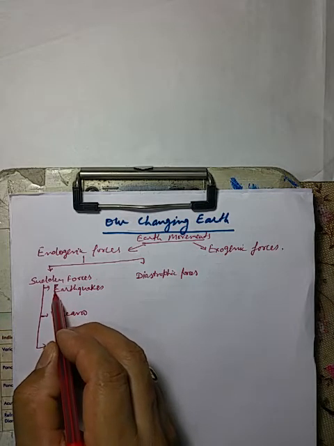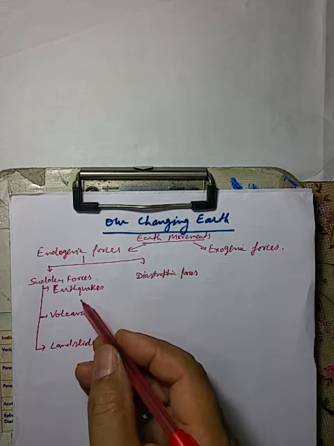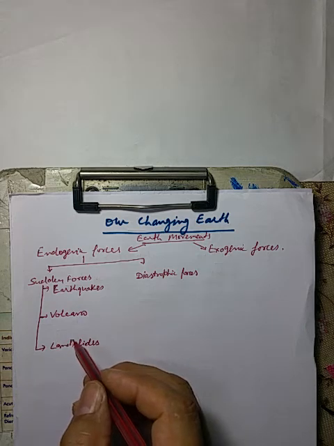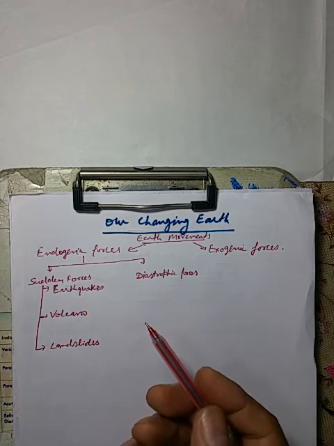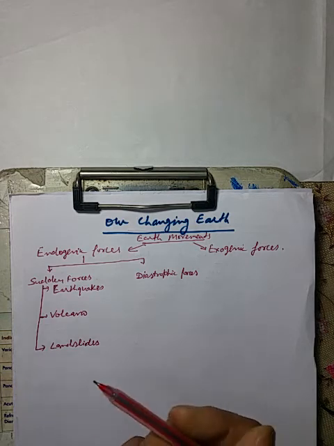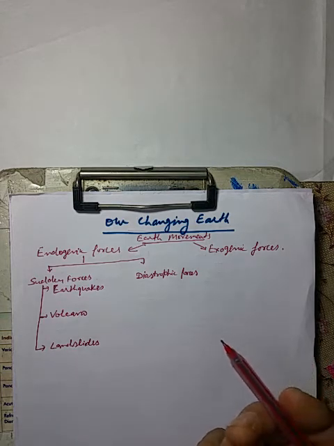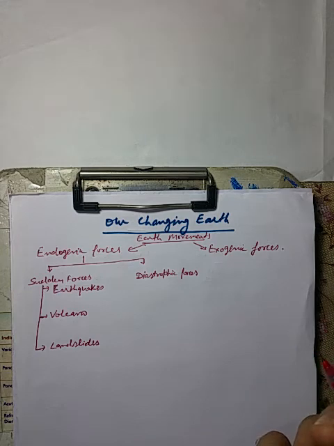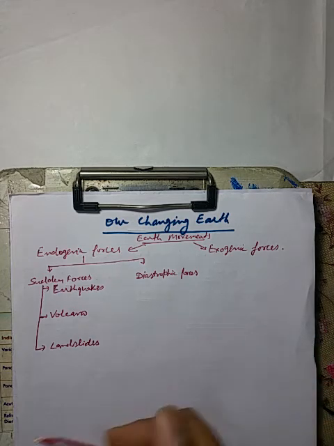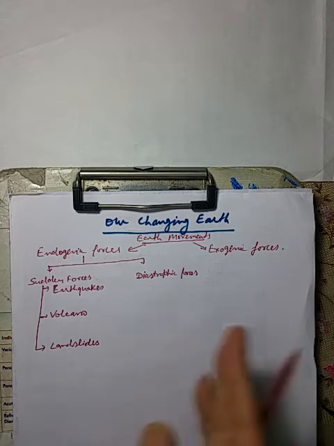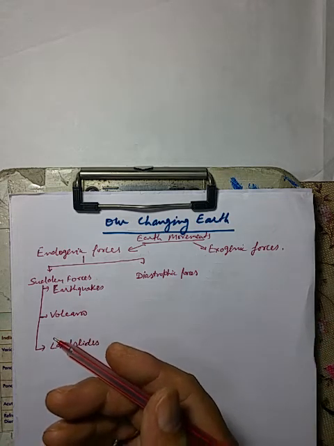Whatever happens on the earth's surface through them happens all of a sudden. You don't get time. Like an earthquake, you might be sleeping or watching TV, and all of a sudden the earth starts shaking. Volcanic eruptions happen in the same way. Landslides also occur in the same way. You are moving on the road, and all of a sudden there is a landslide just in front of you, or even on your vehicle.